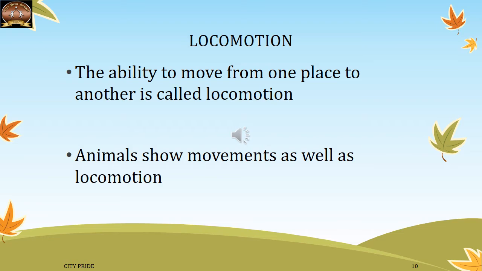Now when we say that animals move from one place to another in search of food, to build or find shelter, or to escape from enemies, they require some organs to move. So they have limbs or other body parts which help them to move. The ability to move from one place to another is called locomotion. And animals show movements as well as locomotion.